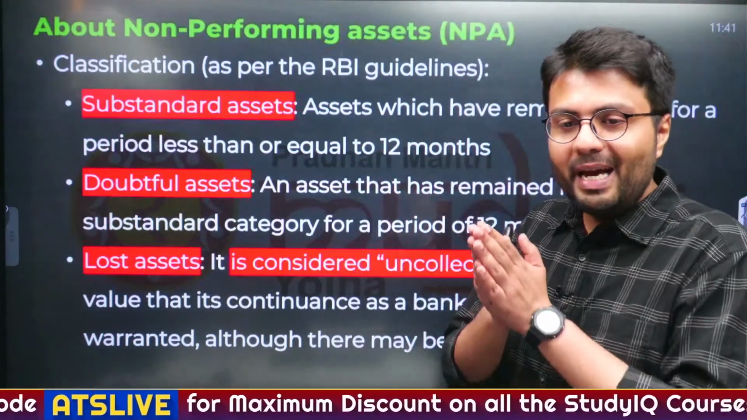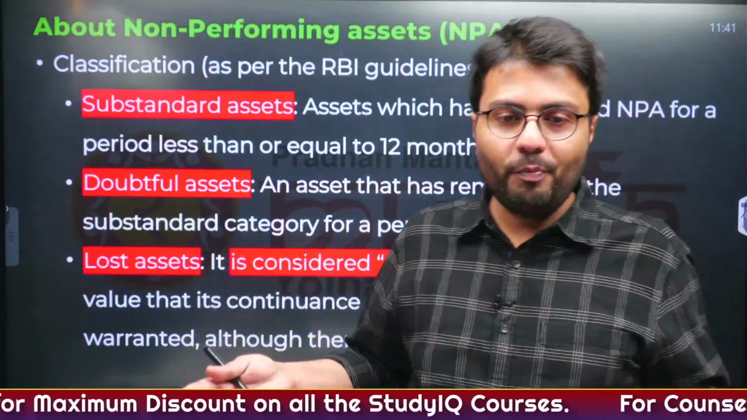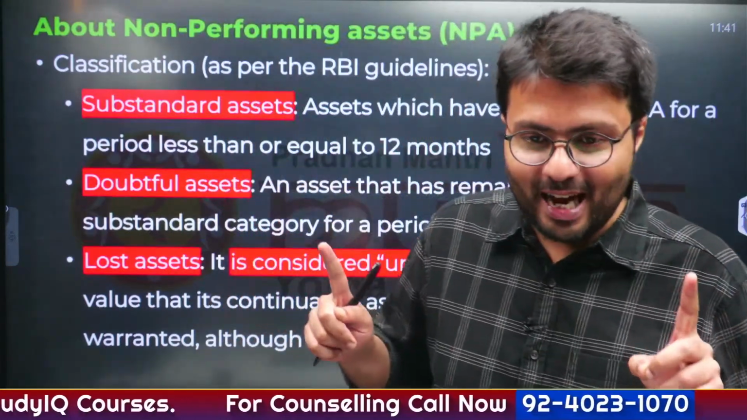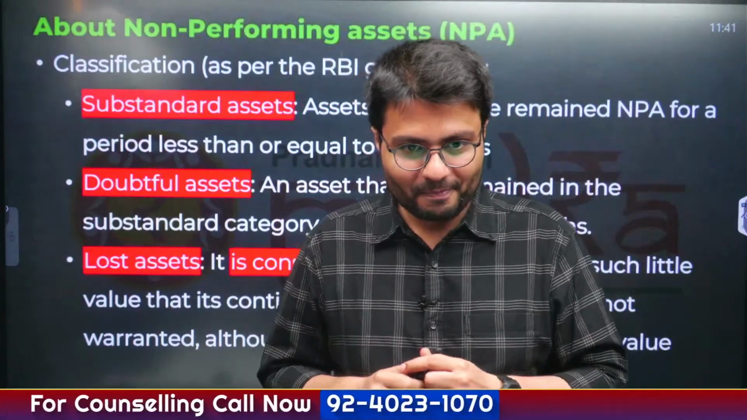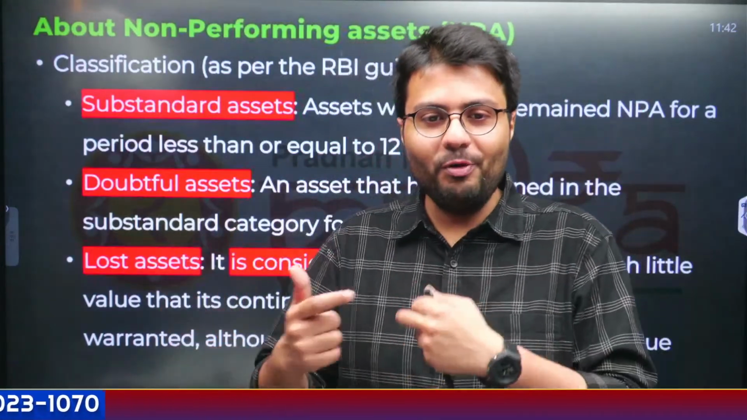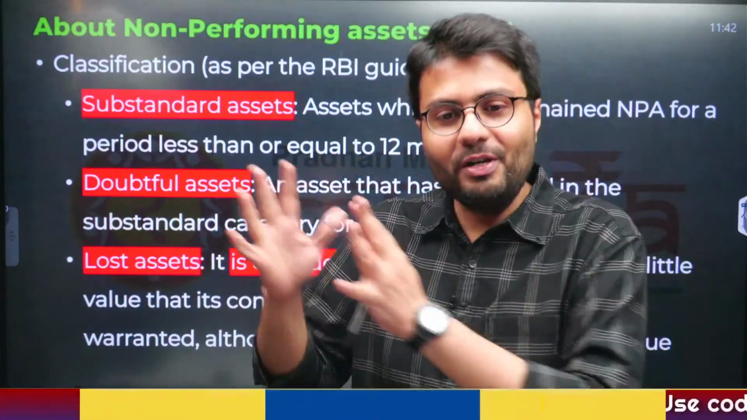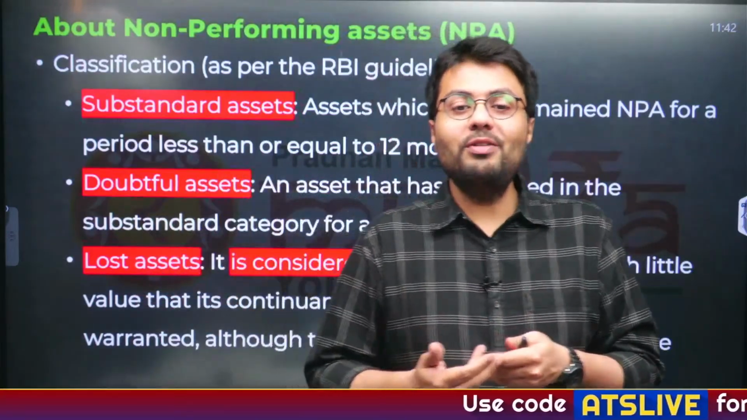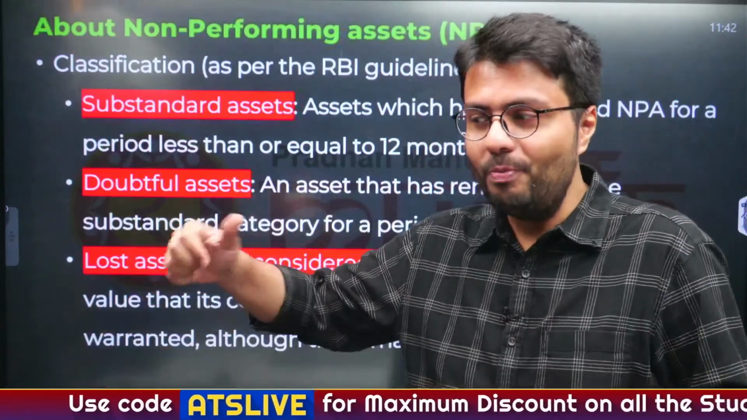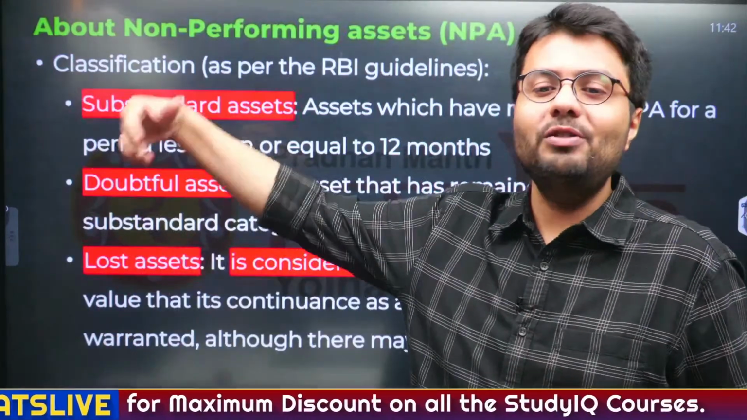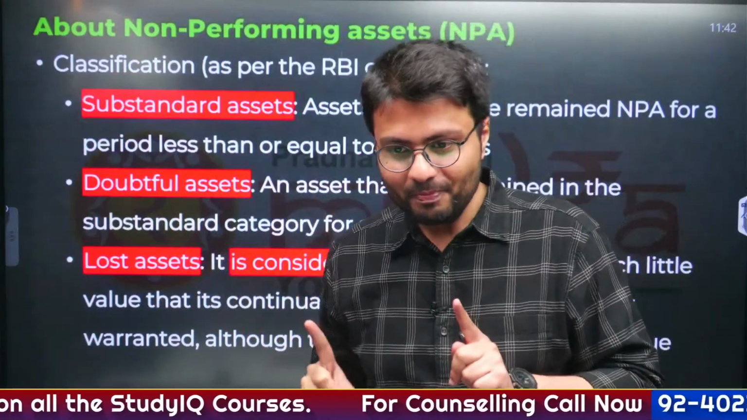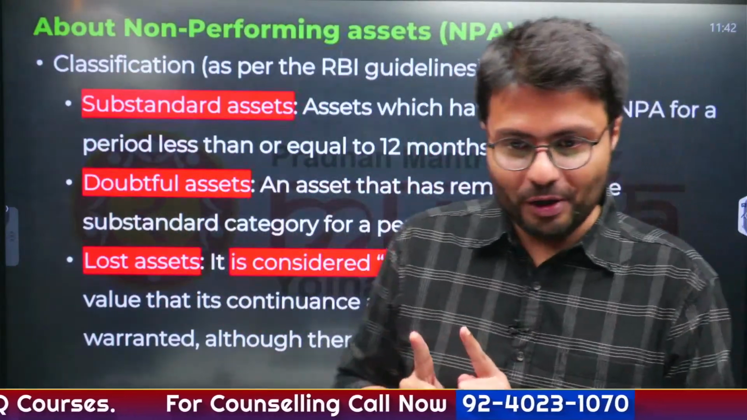So suppose your breakup happens. After 90 days, when you know the breakup has finalized, that is an NPA. And if from your breakup the time has passed for up to 12 months, that would become a substandard asset. After 12 months, your breakup becomes a doubtful asset. And if your partner whom you have broken up with marries another person, that partner becomes a lost asset. Understood this now? I hope this will help you remember everything.